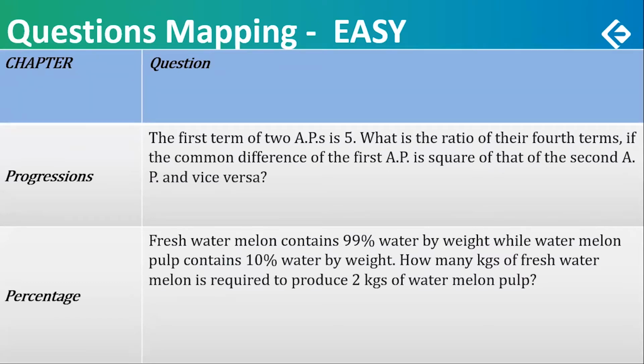A standard question on percentages. Fresh grapes this much water, dry grapes this much, fresh fruit. So fresh watermelon is 99% water by weight, and pulp contains 10% water by weight. So if you want to produce 2 kilograms of pulp, how much fresh watermelon is required? A very standard type of an easy question. One which should not be missed.